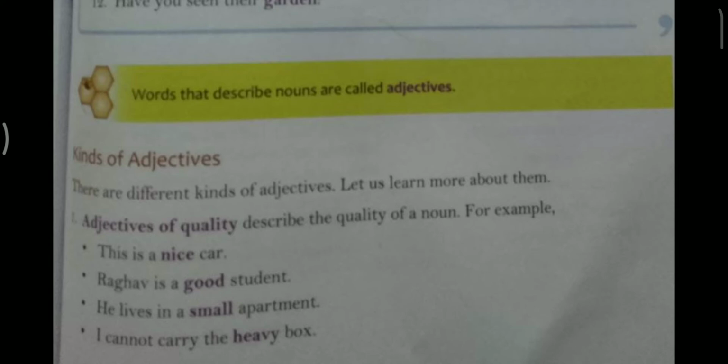Now we will discuss kinds of adjective. First we will discuss adjective of quality. Adjective of quality describes the quality of a noun. For example, this is a good doll. Good is the adjective of quality because good is describing the doll, and doll is a noun.